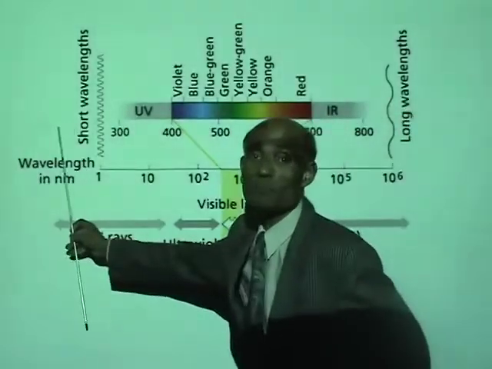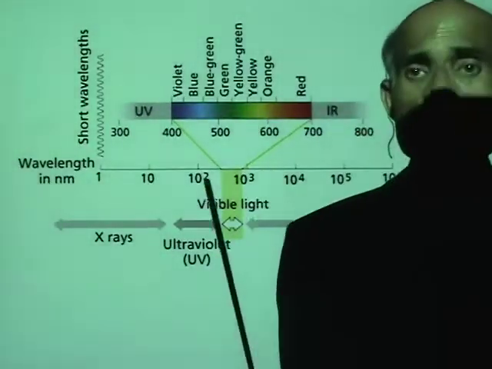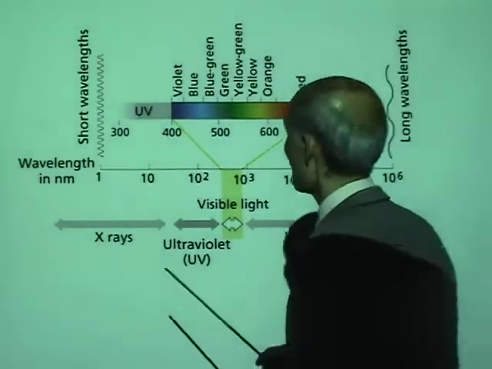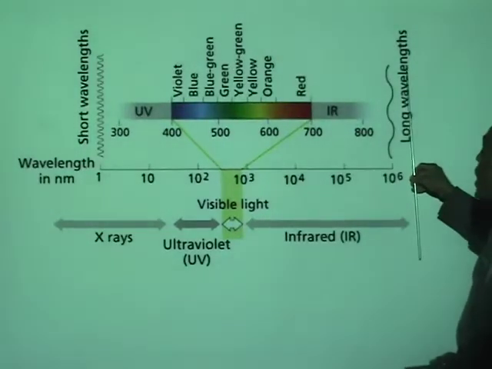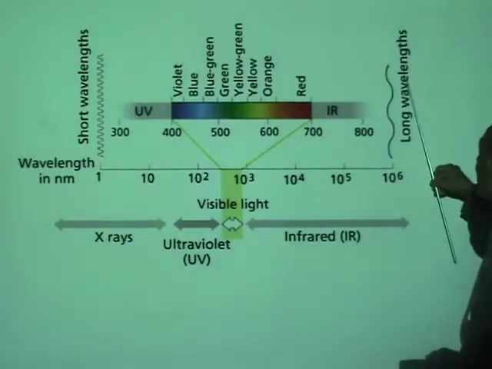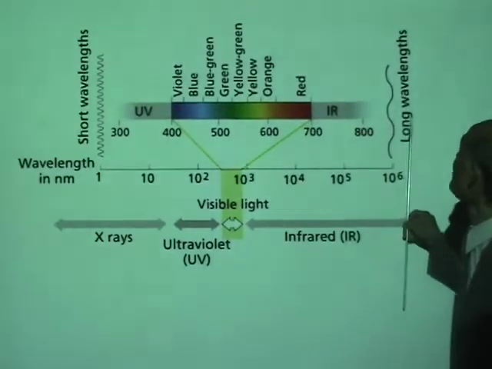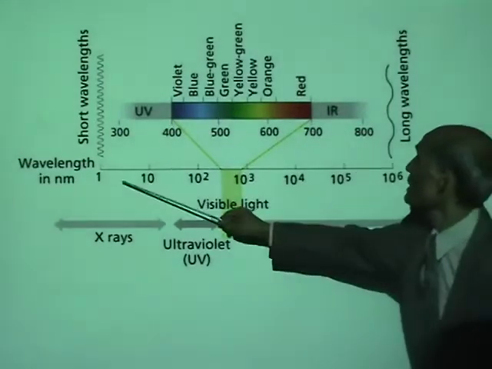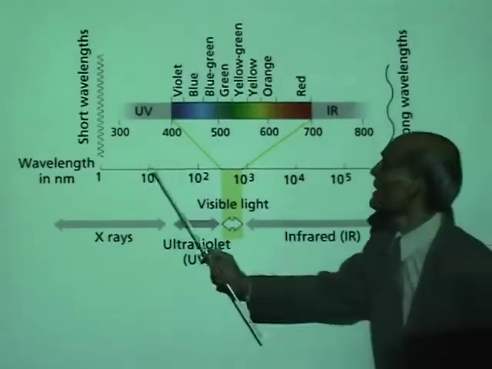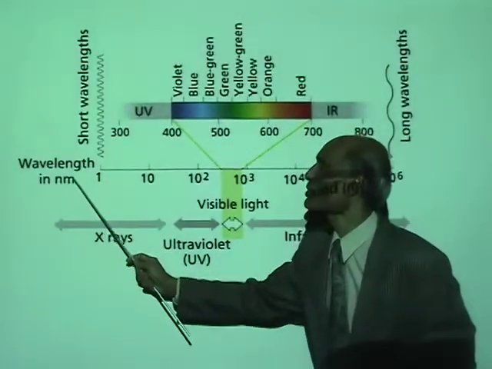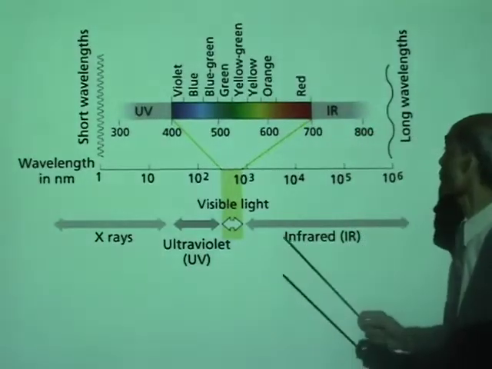Now here, I have a picture of all the electromagnetic radiation. Now look at this picture. What is electromagnetic radiation? At the very long wavelength, you have radio waves, and they are about a kilometer long. And these wavelengths are given in nanometers. You know what a nanometer is? A billionth of a meter.